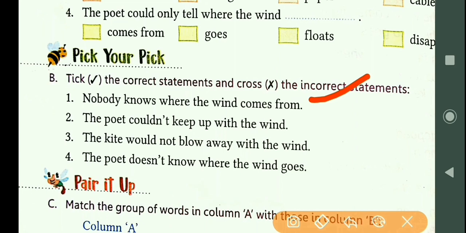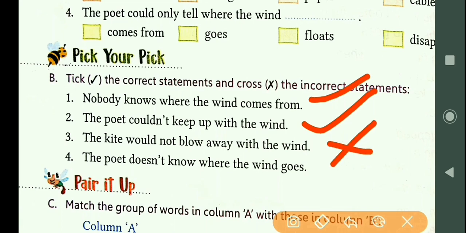The poet could not keep up with the wind. क्या poet विंड के साथ विंड का जो स्पीड था उसके साथ मैच कर पा रहे थे? नहीं. So this statement is also correct. The kite would not blow away with the wind. क्या kite जो था वो wind के साथ नहीं उड़ पा रहा था? So this statement is wrong.